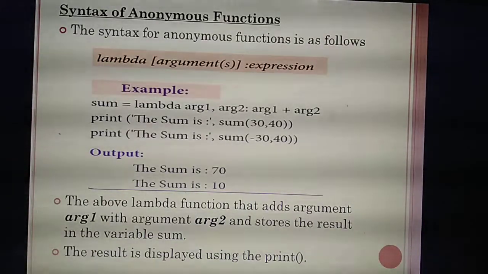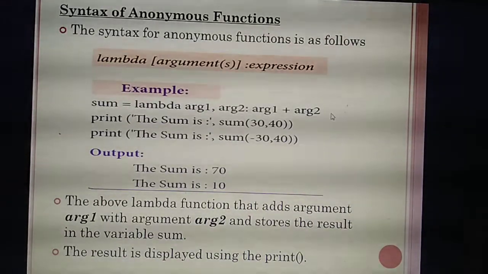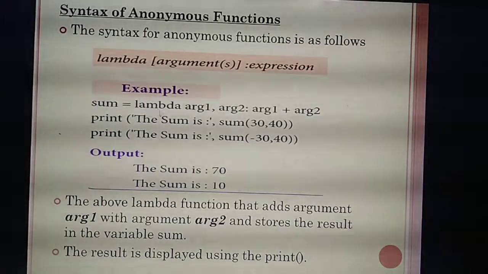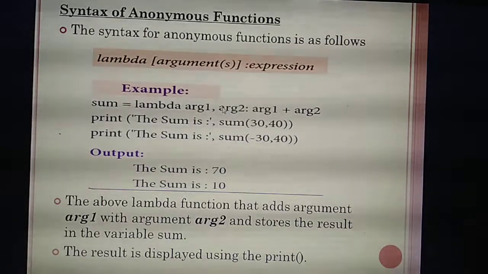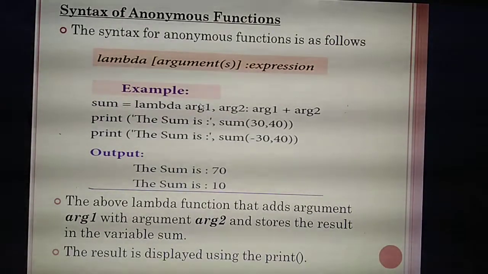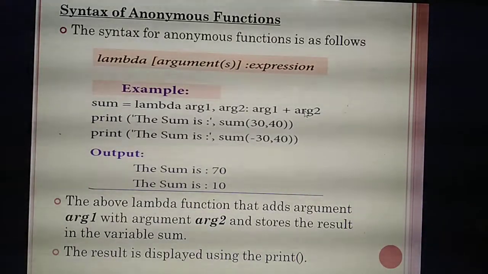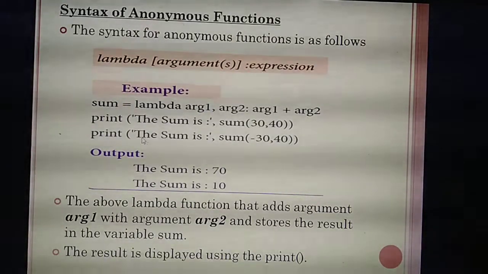A plus B. Okay? In your book they are giving two arguments, ARG1 and ARG2, so you are going to add ARG1 plus ARG2. Understand?